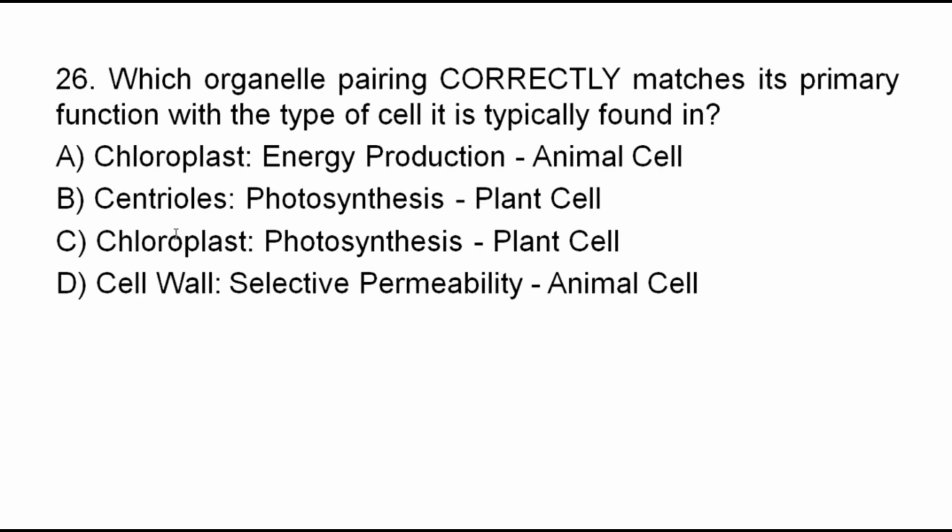Chloroplast, choice C, is correct. Chloroplasts are found in plant cells and they are the site of what? Photosynthesis. Cell wall, selective permeability? No, the cell wall is not selectively permeable. Cell membranes are selectively permeable. And the cell wall is not found in animal cells; it is found in plant cells. The cell wall is freely permeable. Selective permeability is the characteristic of the cell membrane.